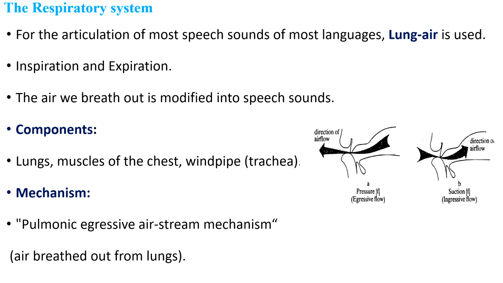The first group in the organs of speech is the respiratory system. In the previous slide, we learned that the respiratory system comprises lungs and muscles of the chest. For the articulation of most speech sounds of most languages, lung air is used. To produce speech sounds in most languages, the pulmonic egressive mechanism is used.